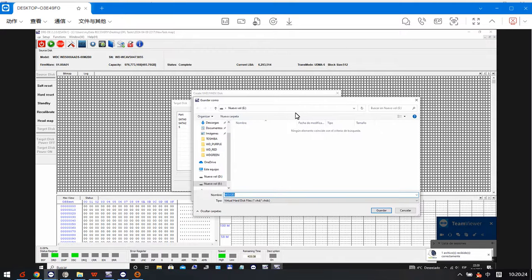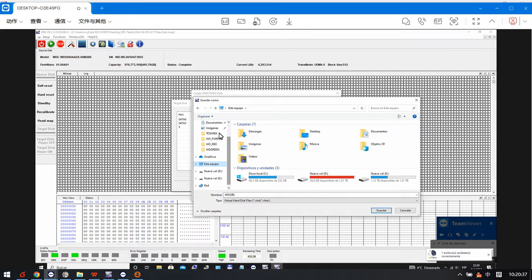The VHD has the same capacity as the original drive, so we need to set up one VHD to be used as the target drive. Now let's select this one.